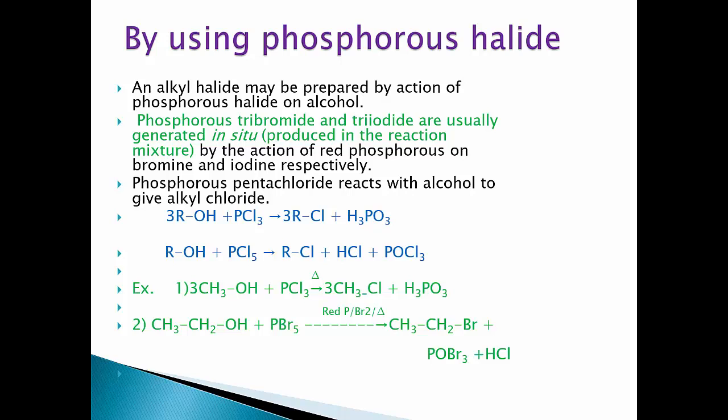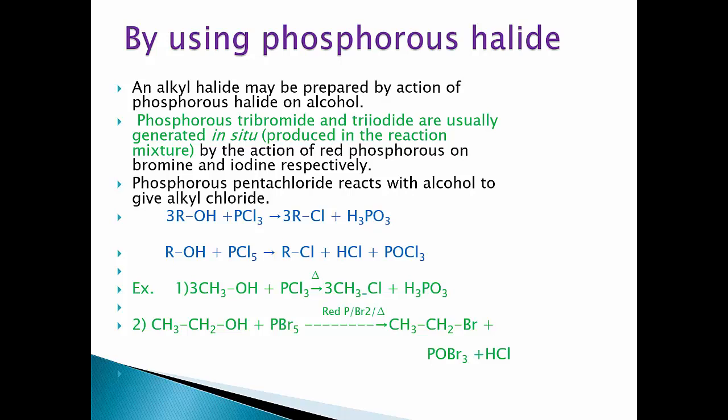Second general reaction is ROH plus PCl5. PCl5 is nothing but phosphorus pentachloride, which gives RCl, that is alkyl chloride, plus HCl plus POCl3. For example, 3 molecules of CH3OH, that is methyl alcohol, plus PCl3, when it is heated, gives 3CH3Cl, that is 3 molecules of methyl chloride, plus H3PO3.